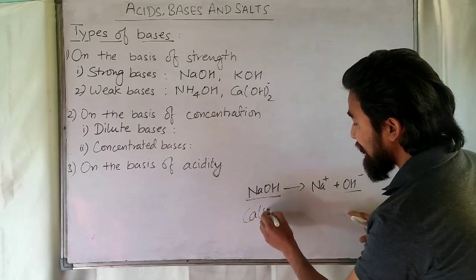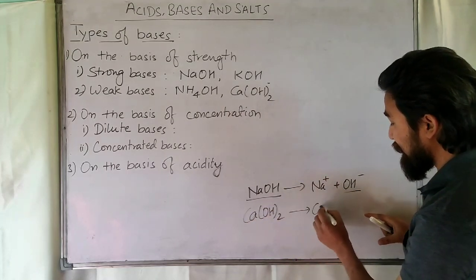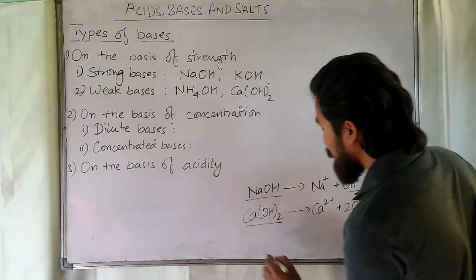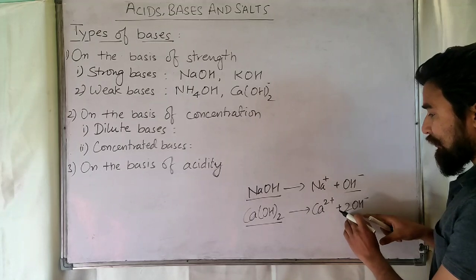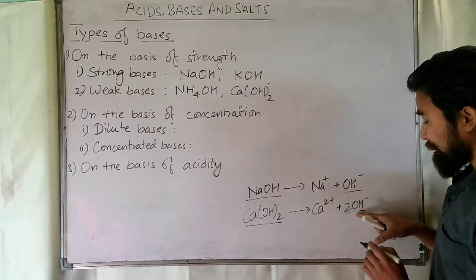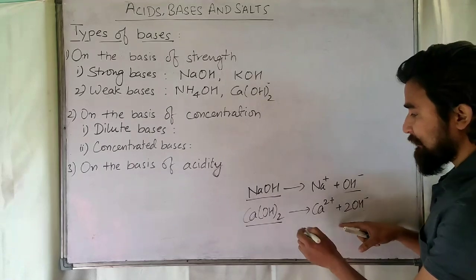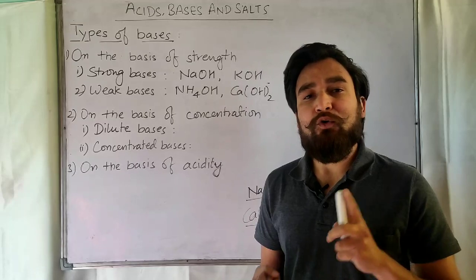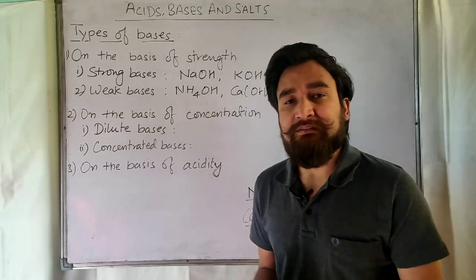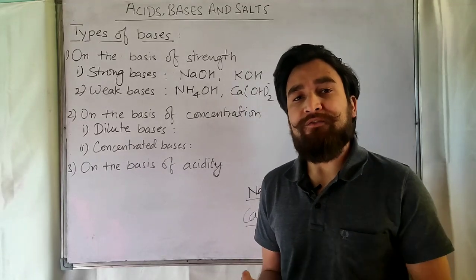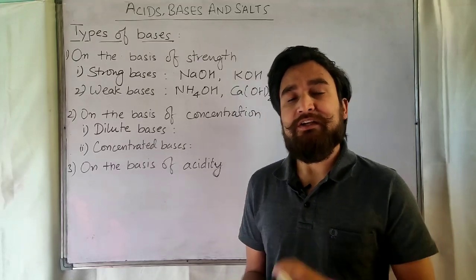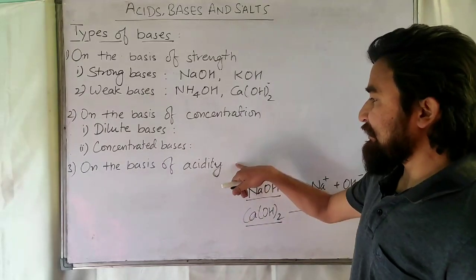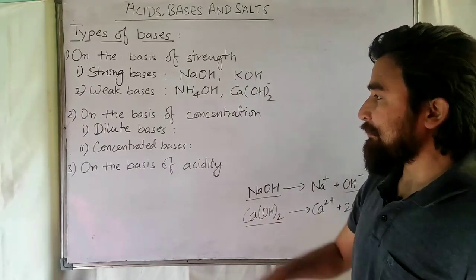Similarly, we have Ca(OH)2. It will form Ca2+ and 2OH-. So one molecule of Ca(OH)2 is forming two ions of OH-. It means its acidity is 2. So the number of OH- ions given by one molecule of a base on dissociation is known as the acidity of that base. On the basis of acidity, you can classify the bases.